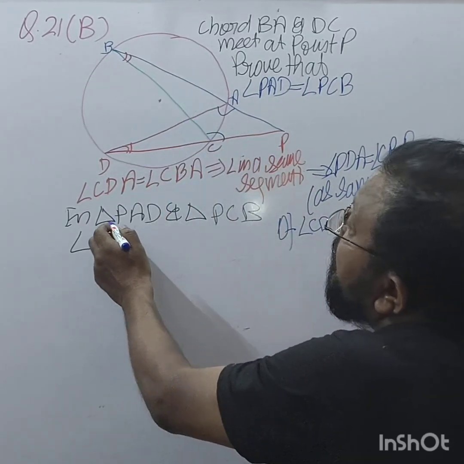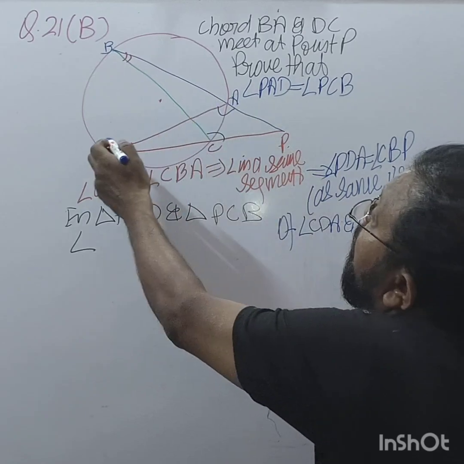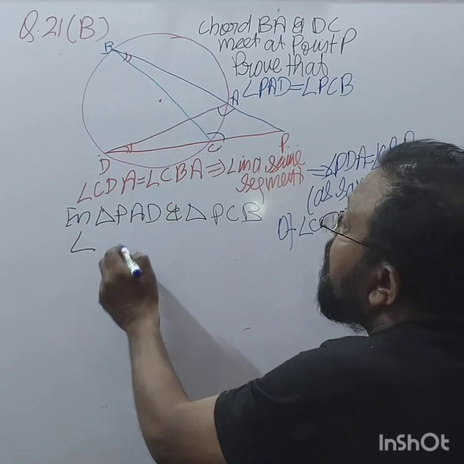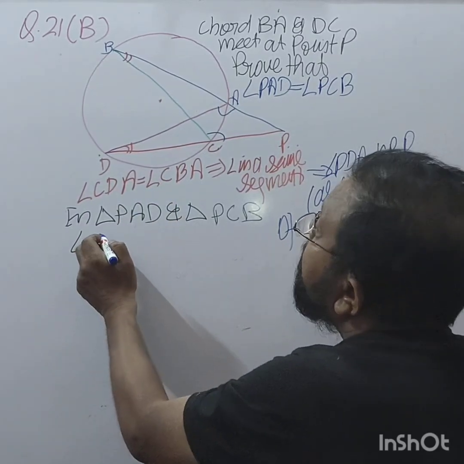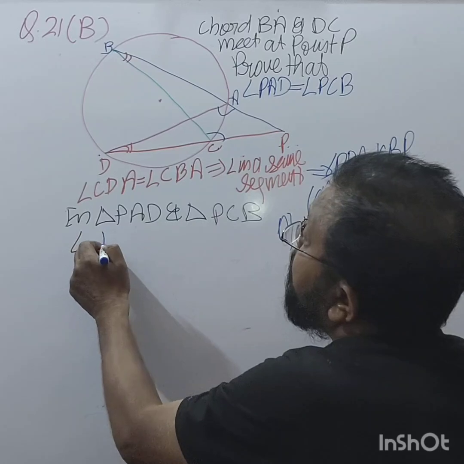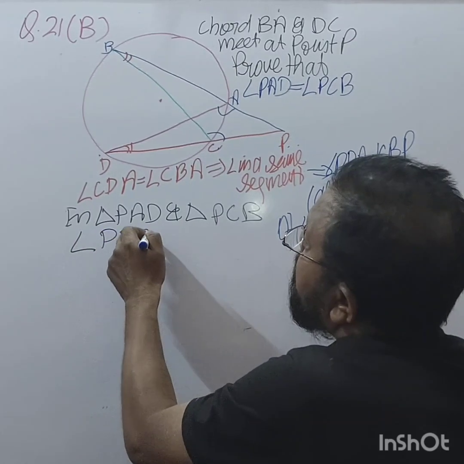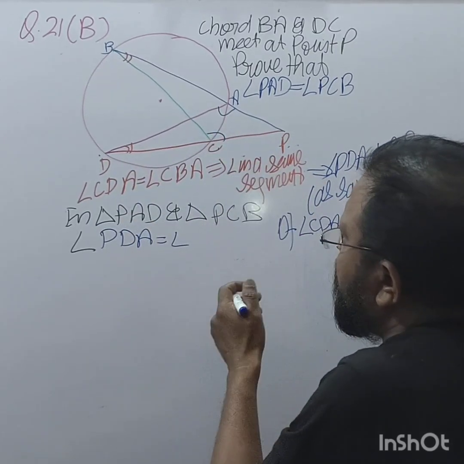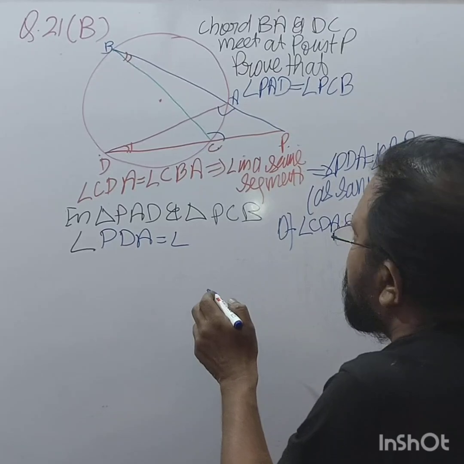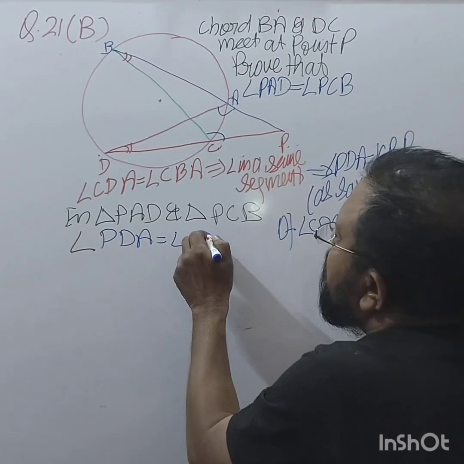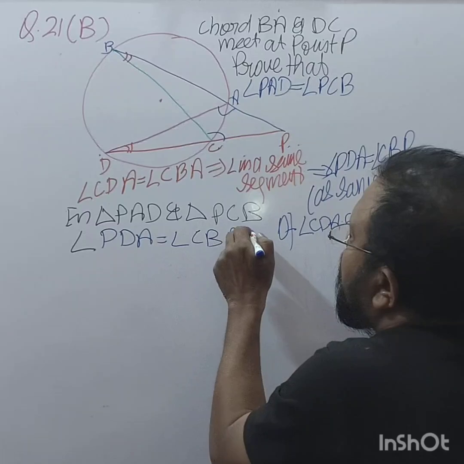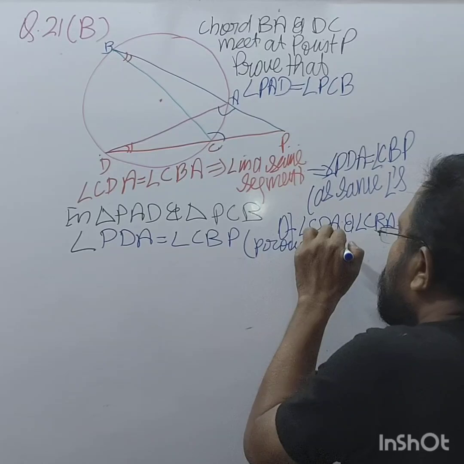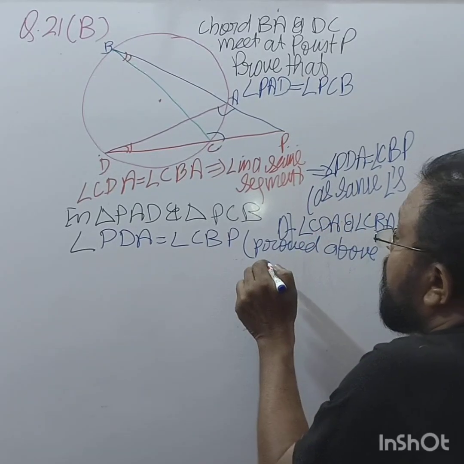In two triangles, PAD and PCB, what happens? Angle PDA is equal to angle CBP, proved above, right?